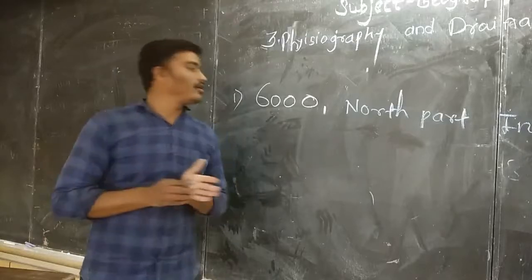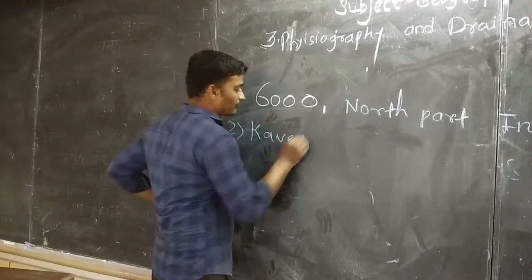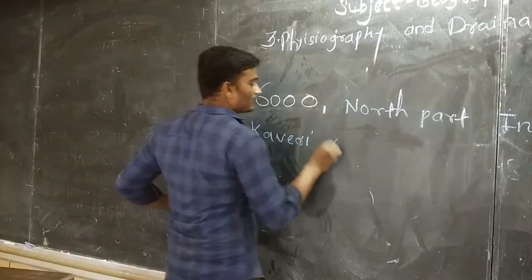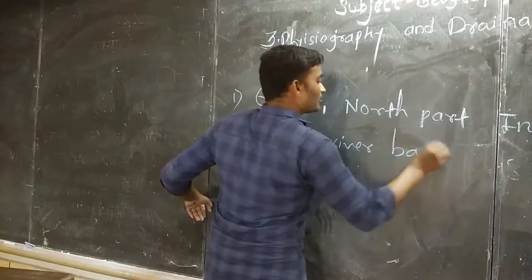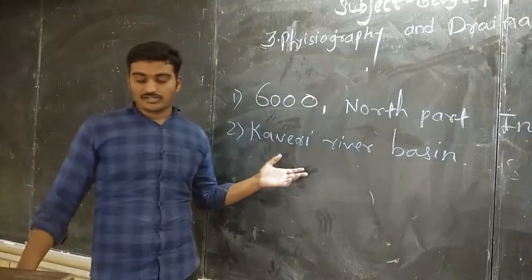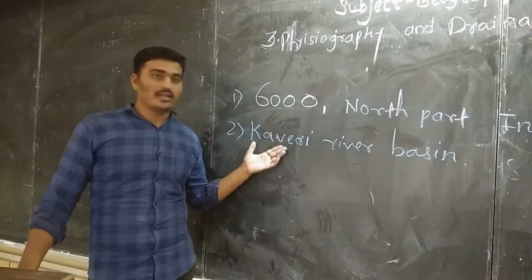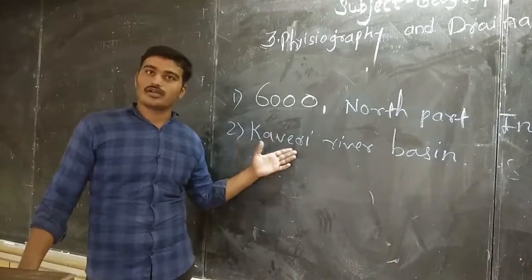The river name is Kaveri river basin. So this is the answer that we can see. The south flowing river basin lies in the peninsular region of India's southernmost part. Okay.